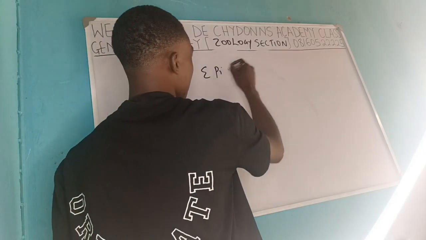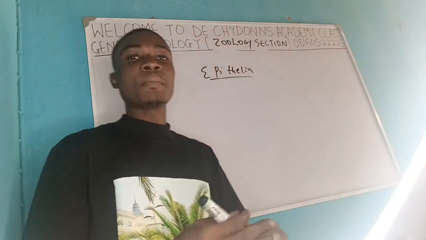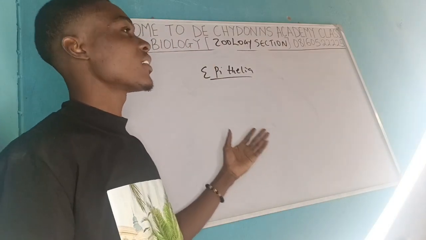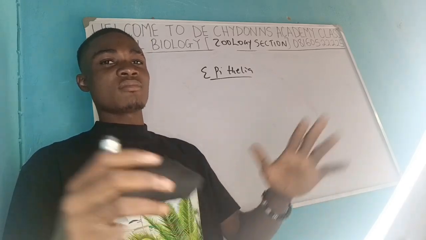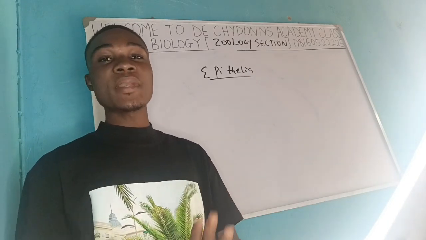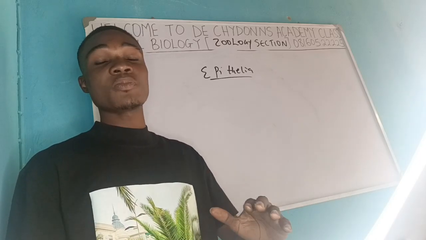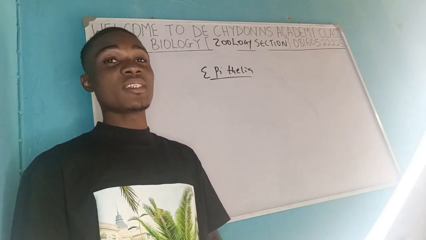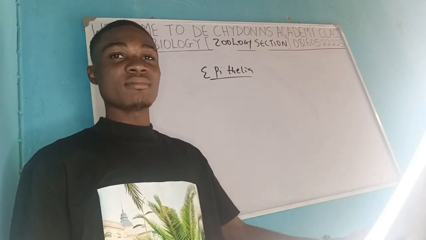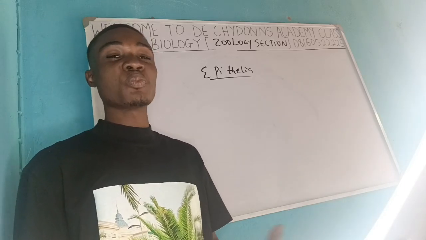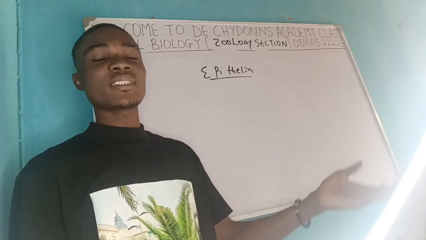Let's discuss the epithelial tissue. Epithelial tissues are simply the cells found on surfaces, depending on the specialized work they are meant for. It could be internal, for example in smooth muscle, in tubules, in all internal parts of the body.